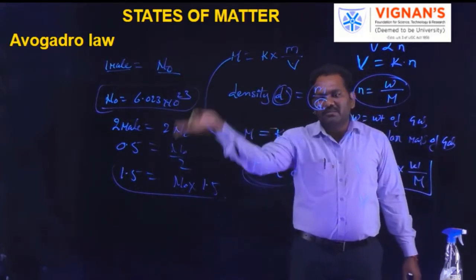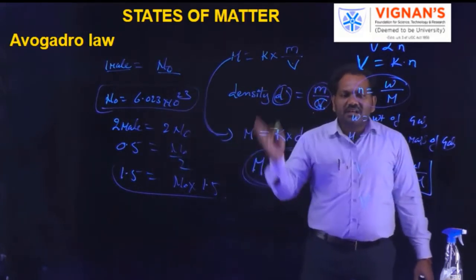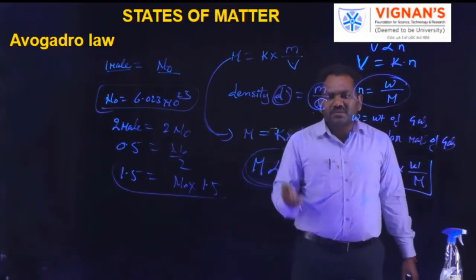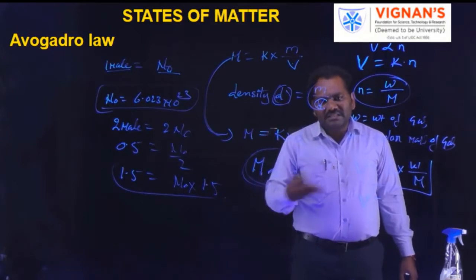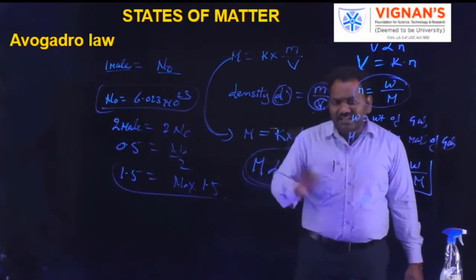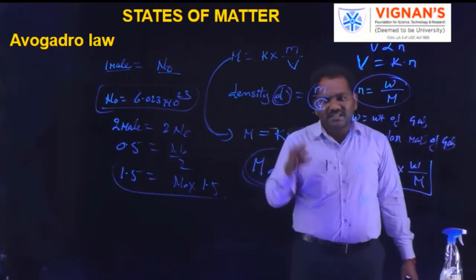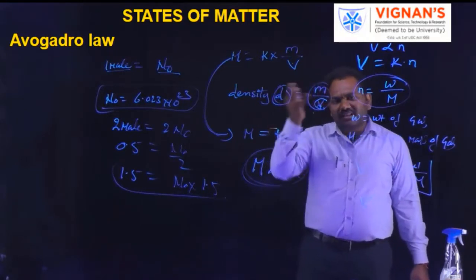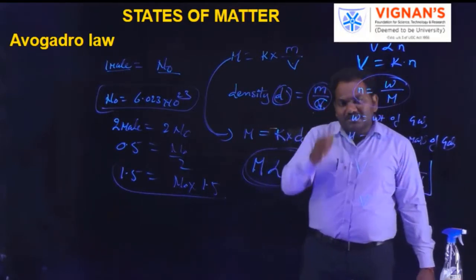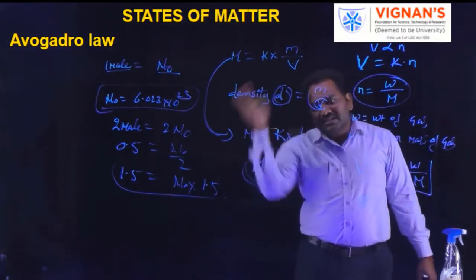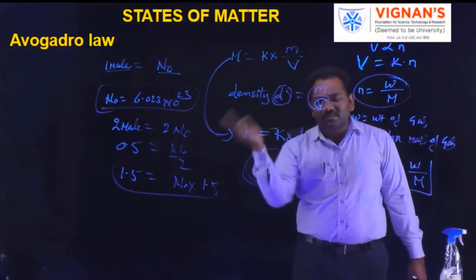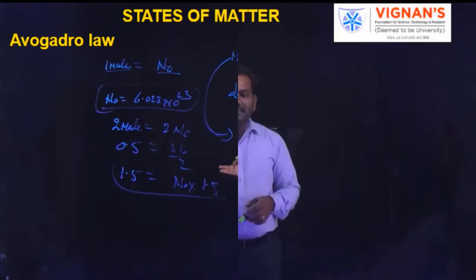If you know the number of moles, we can easily calculate the number of particles, either it is CO2 gas or SO2 gas, or helium or argon. In that case, they do not exist in the dimeric or trimeric or polyatomic state. They are in an individual isolated state, and in that state they are called atoms. In that state also we can calculate the number of atoms present in 1 mole of gas, 2 moles of gas, 1.5 moles of gas, like that.